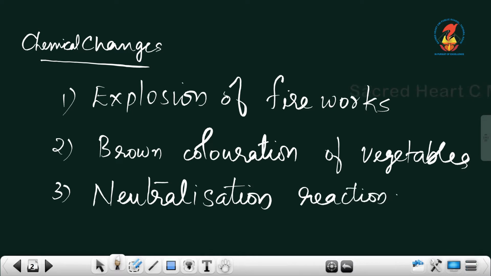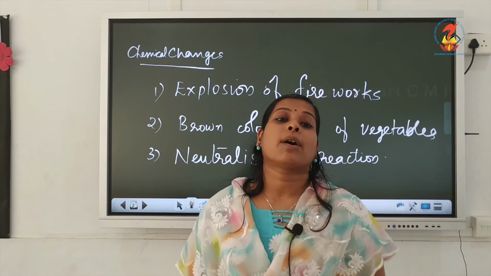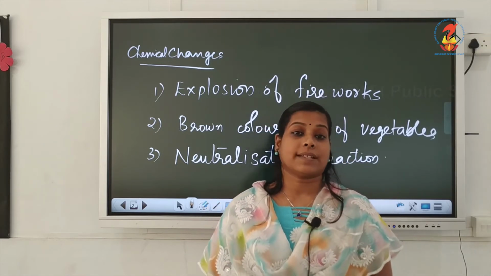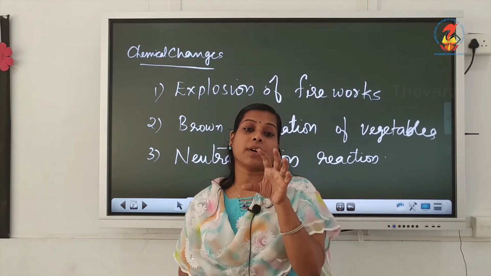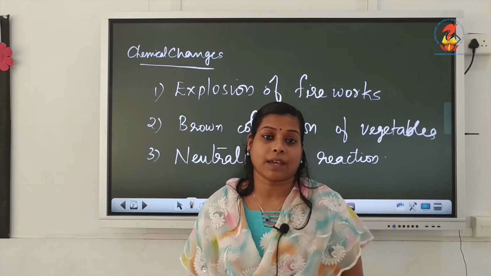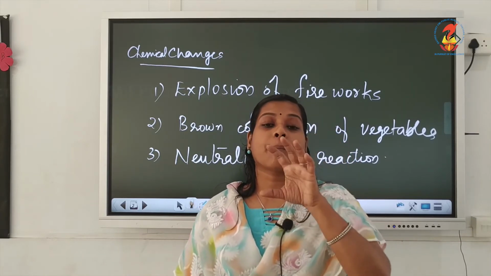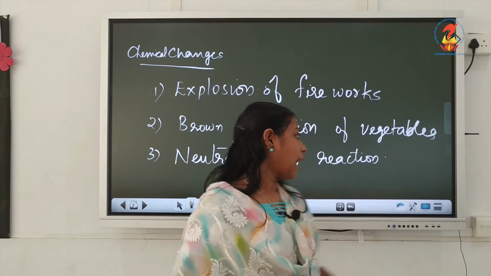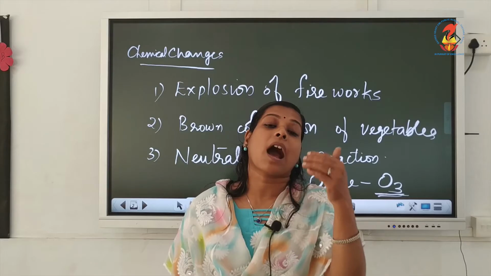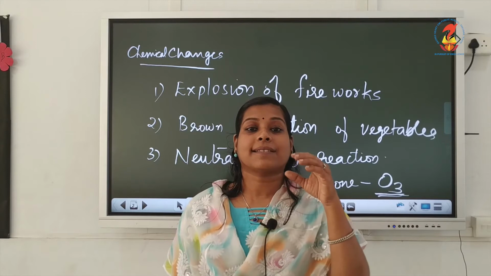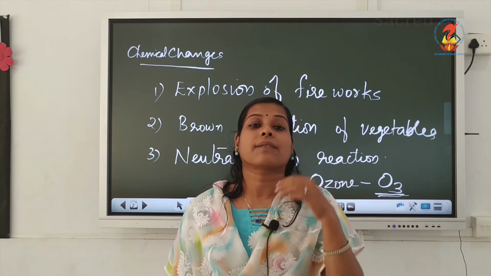Okay. Now, have you heard about the ozone layer? Yes, the ozone layer is a blanket of protective covering in our atmosphere, and that layer is made up of ozone, which is a form of oxygen. Three oxygen atoms combine to produce ozone. It acts as a protective layer from the harmful UV radiations. UV means ultraviolet radiations of the sun.